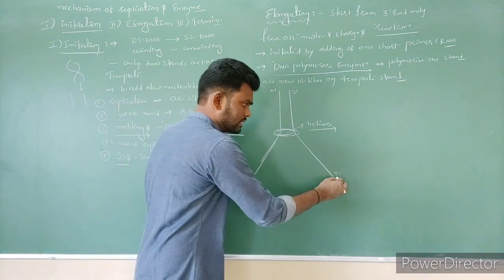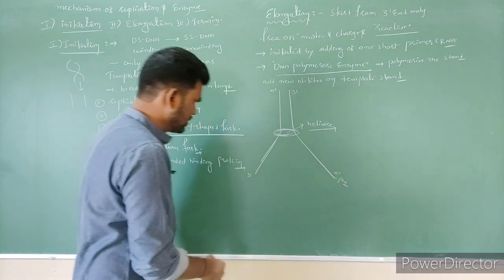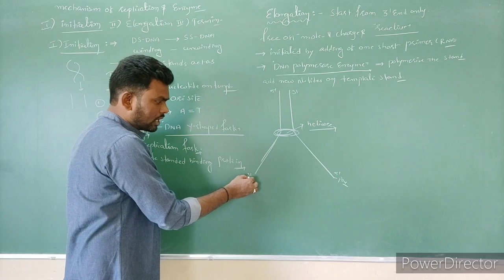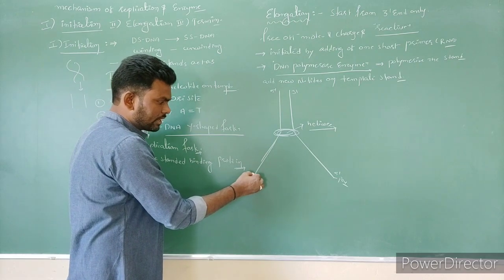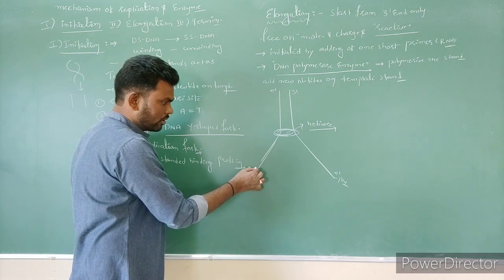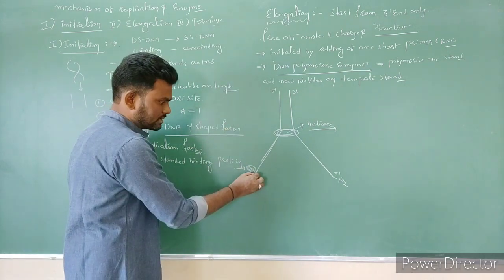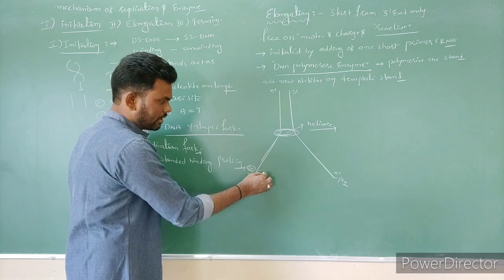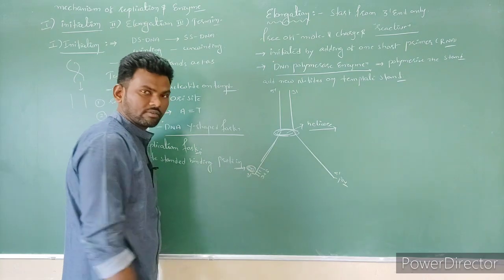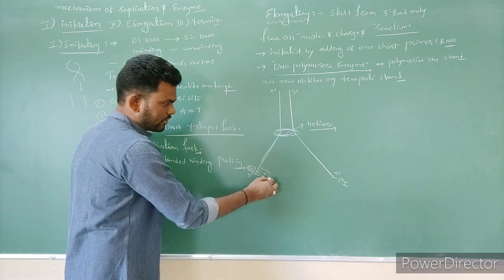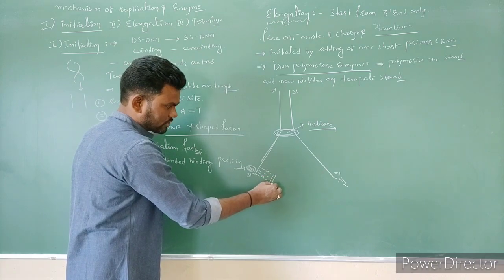And you know that 5' contains one phosphate group, and 3' contains the third carbon of the sugar, which has one free OH. So this is highly reactive. So that's why, for example, here A, T, G is there, and here it is going to bond with one primer. The first primer is going to be added here.